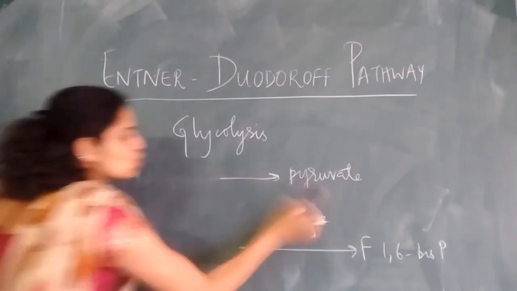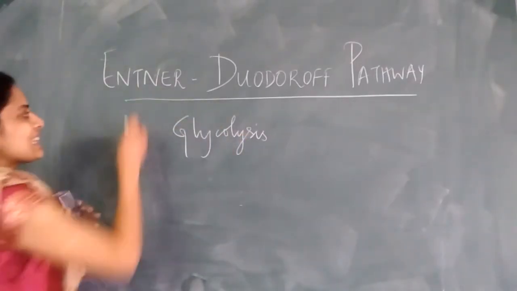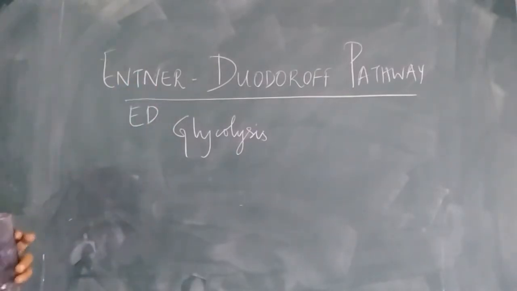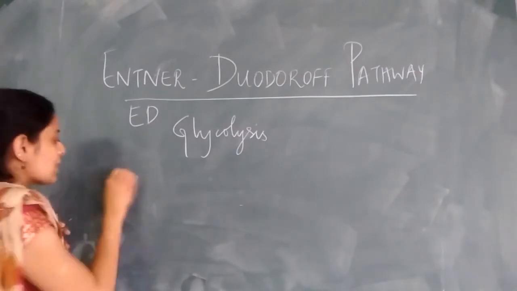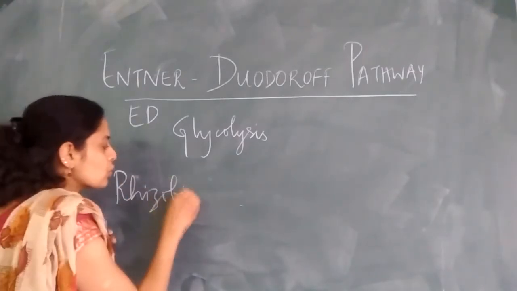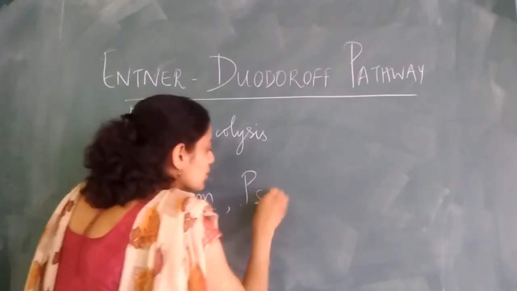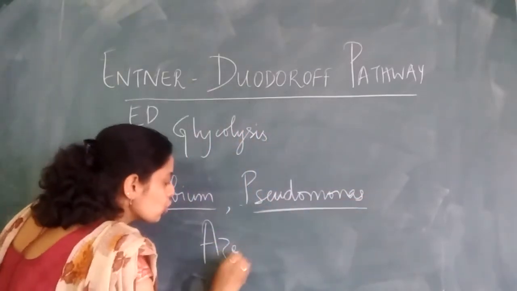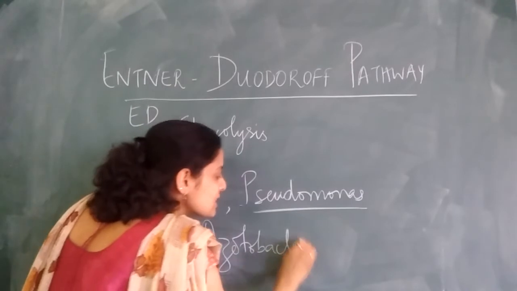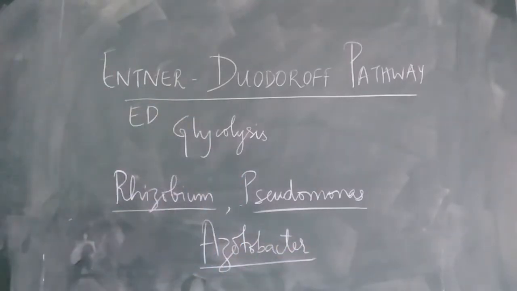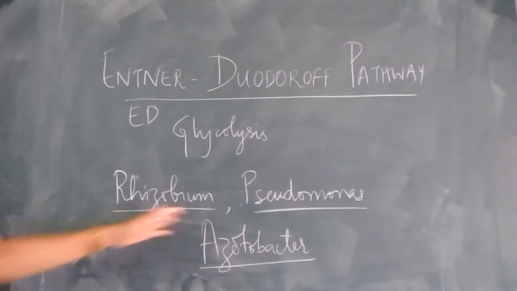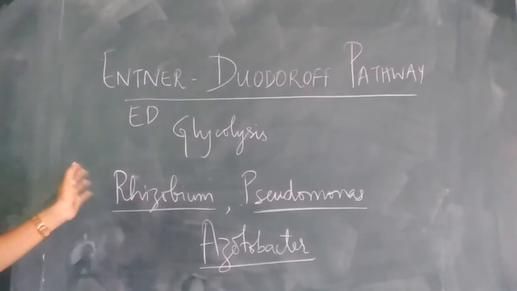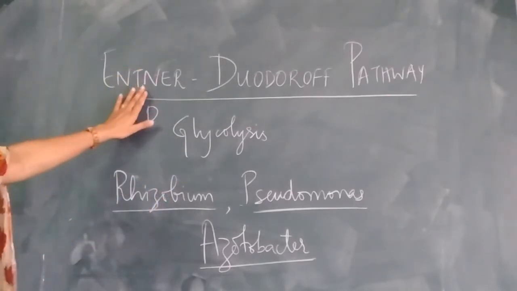The organisms which show this pathway, it is abbreviated as the ED pathway, include certain gram-negative bacteria such as Rhizobium, Pseudomonas, Azotobacter, etc. These are a few gram-negative bacteria which show this ED pathway. The reason being they lack the phosphofructokinase enzyme. So Pseudomonas, Azotobacter, we even have Agrobacterium or Zymomonas. All of these are examples of organisms which show the Entner-Doudoroff pathway.